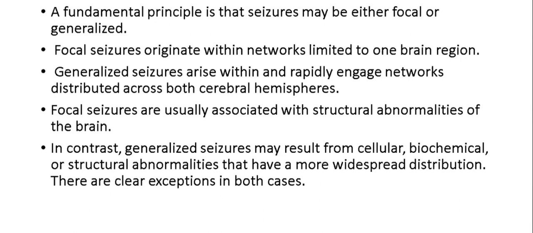Generalized means what? See, generalized, the previous definition was bilateral hemisphere onset. That is not true. It cannot have bilateral onset. So the thing is here, it will have onset on one side and rapidly engage the networks distributed across both the hemispheres. That is called generalized. This definition will be repeatedly asked, to confuse you. So what they will ask is, so and so seizure onset at one particular part of the brain and rapidly engaged across the cerebral hemispheres, and it is asked also, and few of you might recall this question.